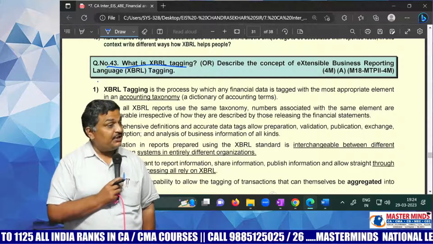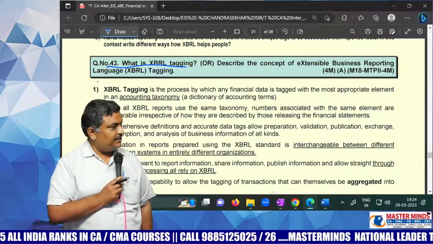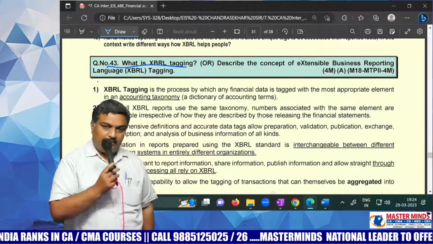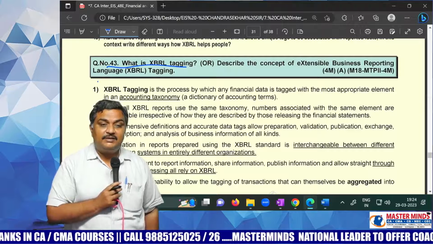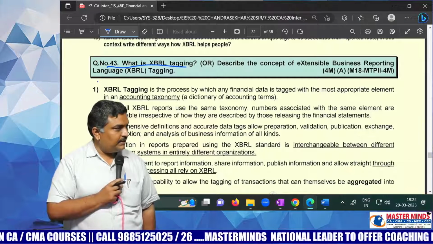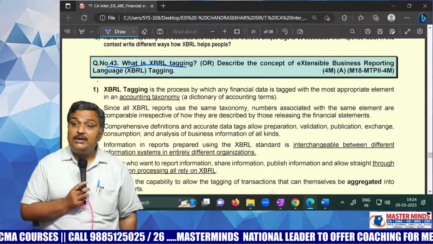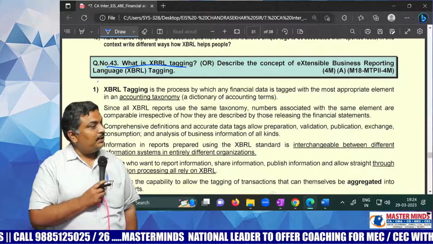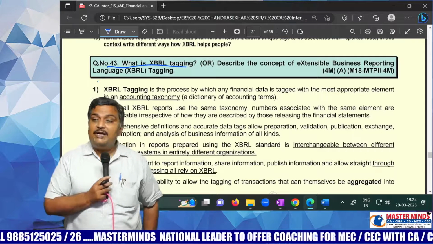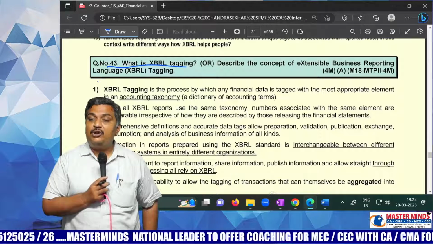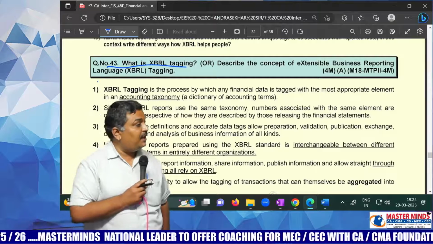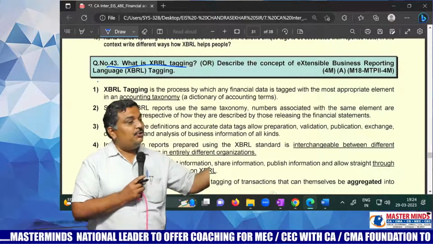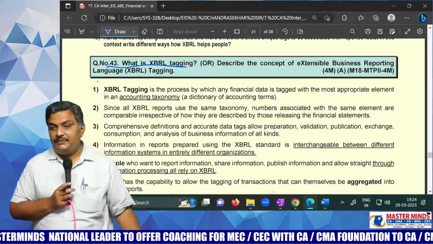You have written purchase returns. Purchase returns account. And what is another name for purchase returns? Return outwards. Another country may use the words return outwards. And if you write purchase returns, they won't allow. They want return outwards. And now you are operating in 5 countries. You are operating in China, in Japan, in Australia, and you need to submit your books of accounts in all those countries.